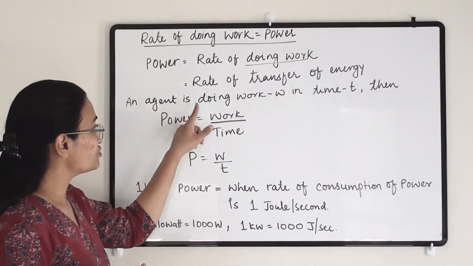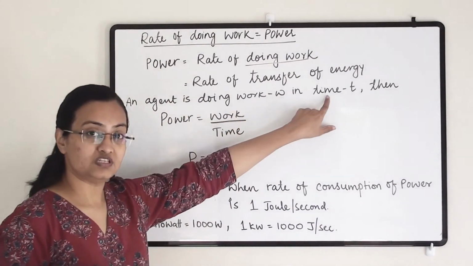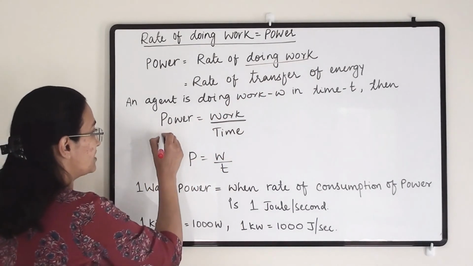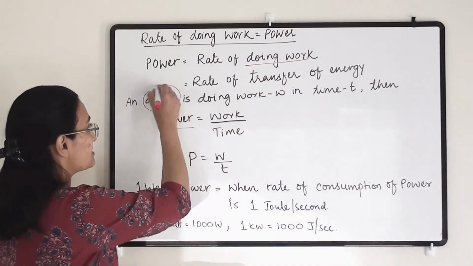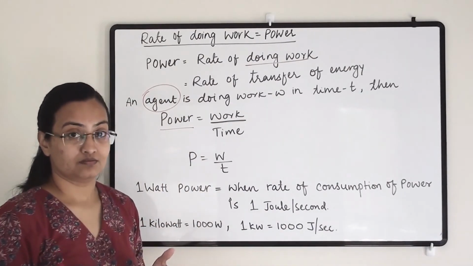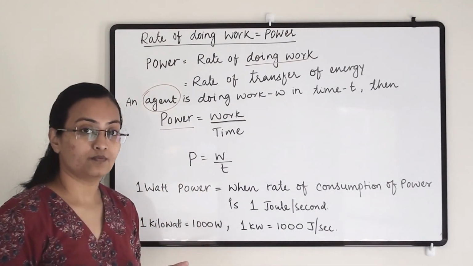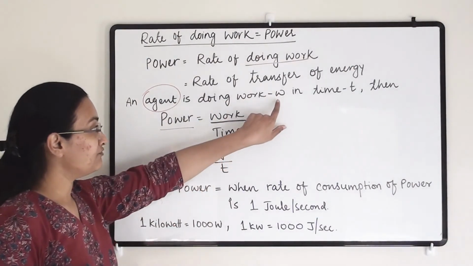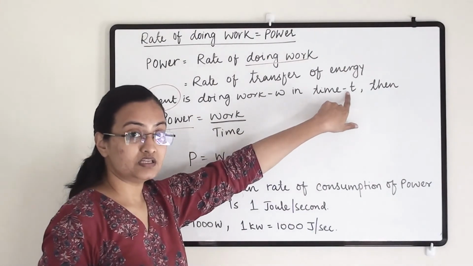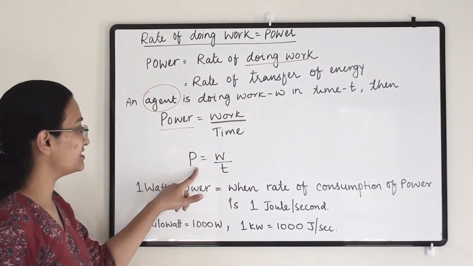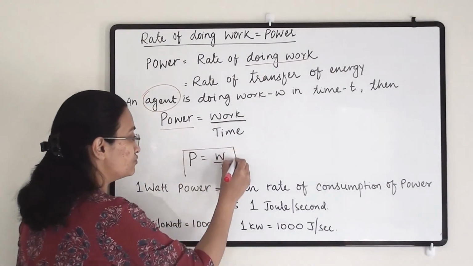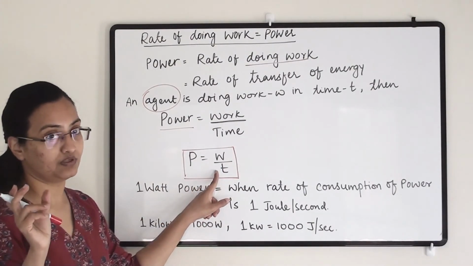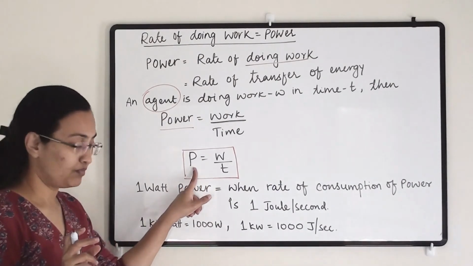So an agent is doing work W in time T. That expression will give us the formula for power. Agent means any machine, person or object that is doing work. If that work is completed in time T, then we get power. That power equals W by T. The work done in one specific time period will give us power.